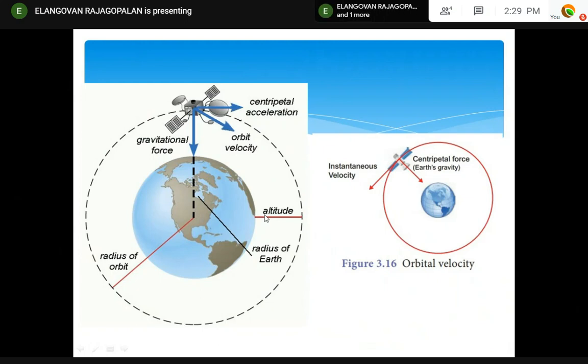Right? First one. And there are two forces acting. What are those forces? One is the force of attraction, another is the centrifugal force. That's all. Only two forces acting.